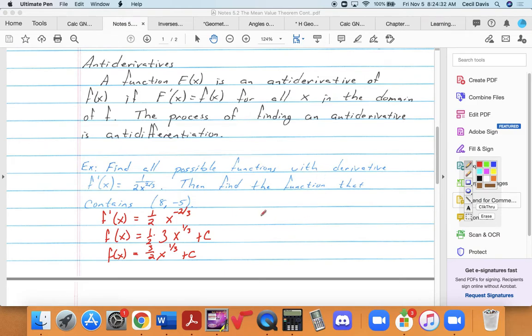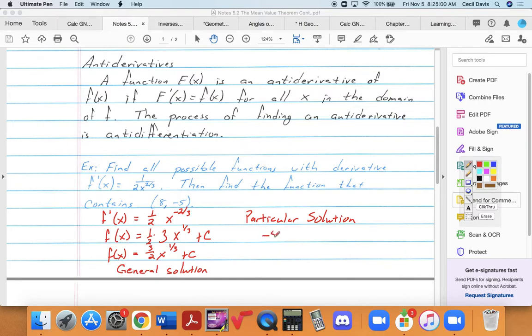So then what's called the particular solution, this, by the way, sorry, I should have said that first, is called the general solution. It is all of the functions who have this derivative, particular to this initial condition.